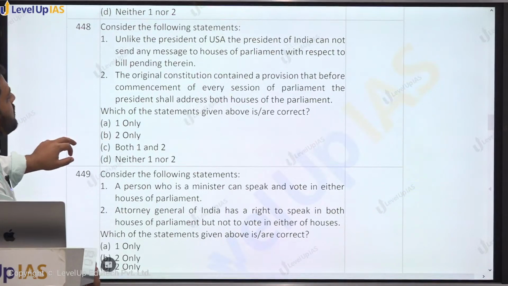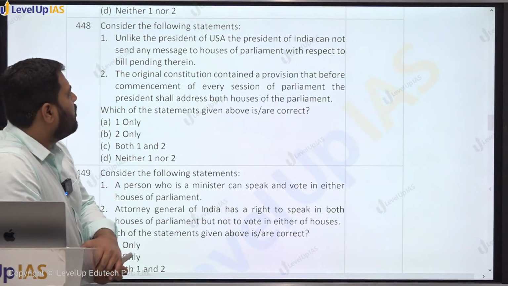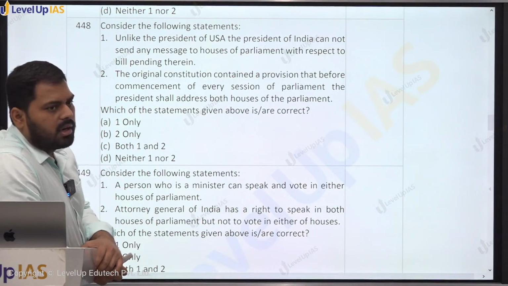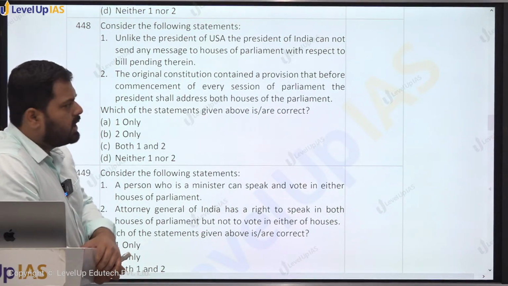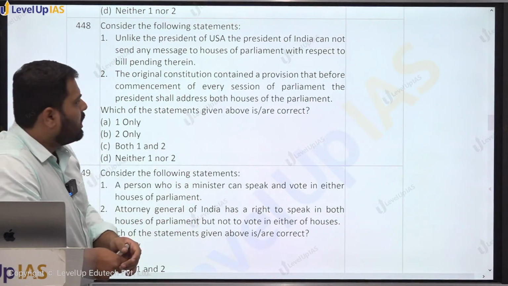448. Unlike the President of USA, the President of India cannot send any message to the House of Parliament with respect to bill pending therein. This is false statement. President can send message with respect to bills. He is the integral part of the parliament.